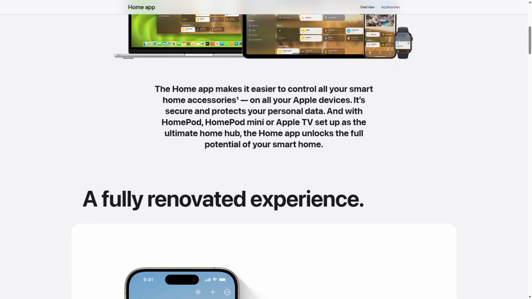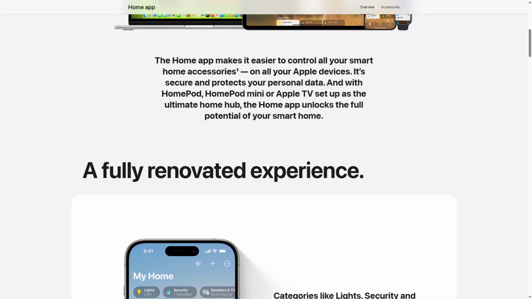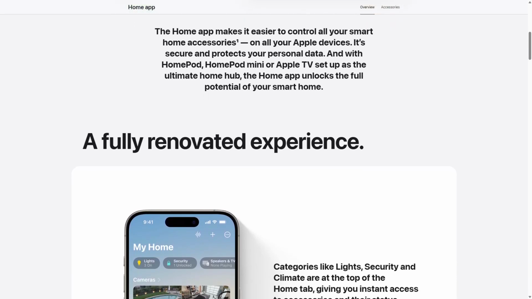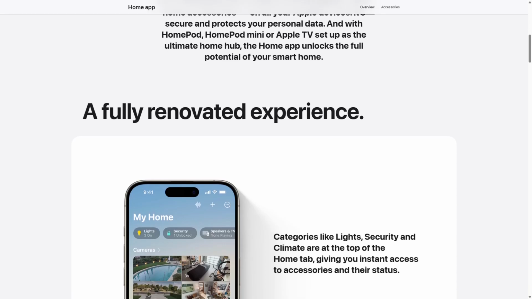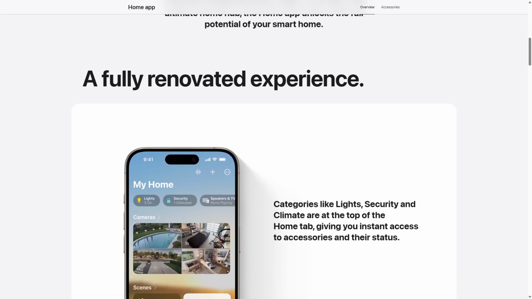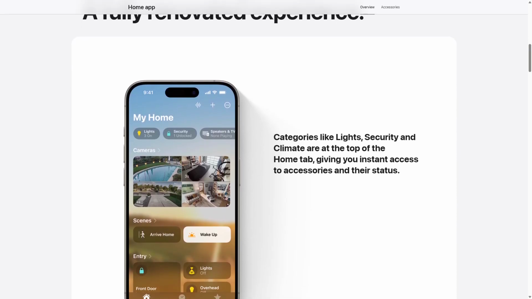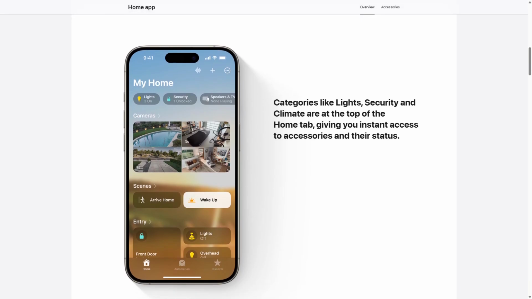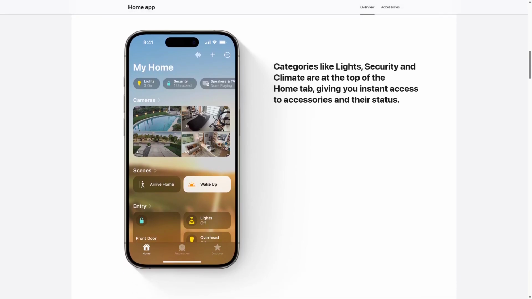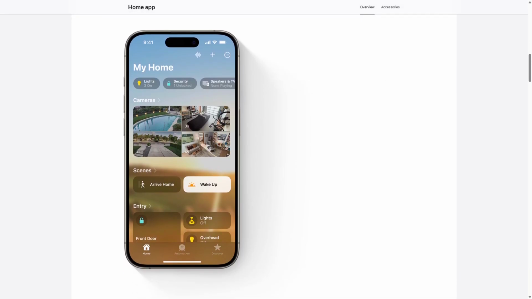The platform supports a wide range of certified accessories, ensuring reliable performance. However, Apple Home is limited to devices within the HomeKit ecosystem, which can restrict device choices and advanced customization options. It's perfect for users already invested in Apple products who want a straightforward, secure smart home experience without needing technical expertise.